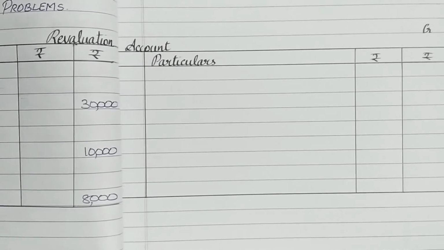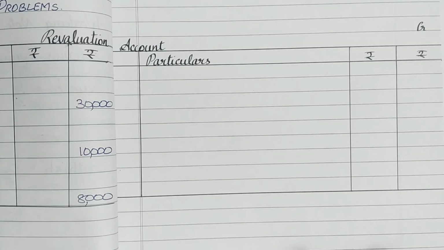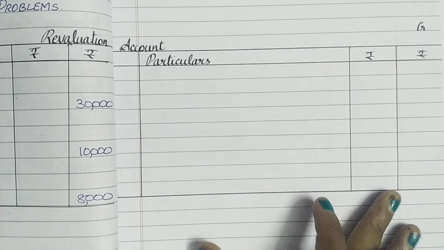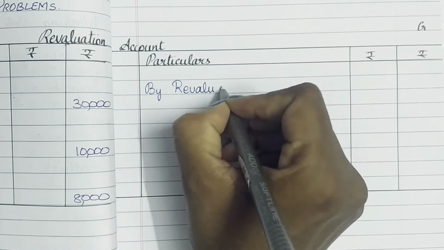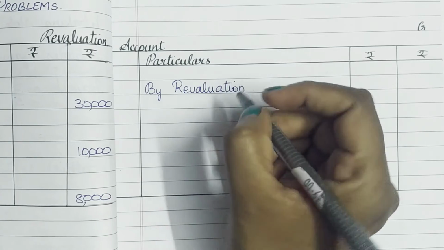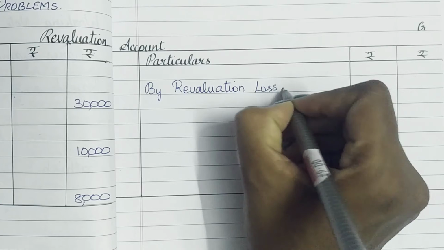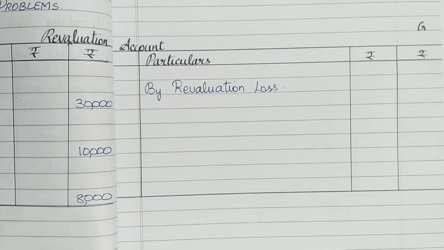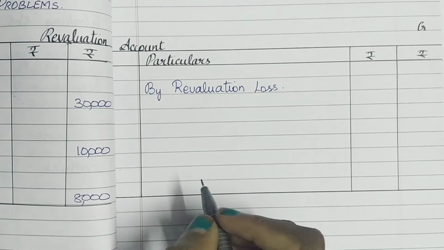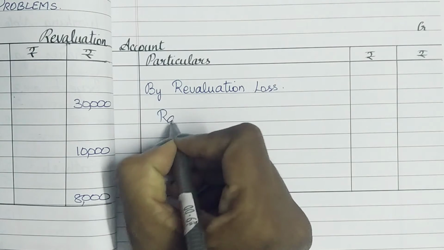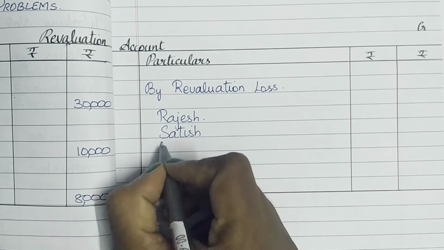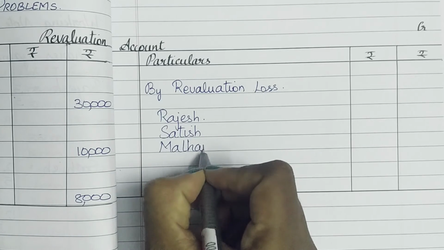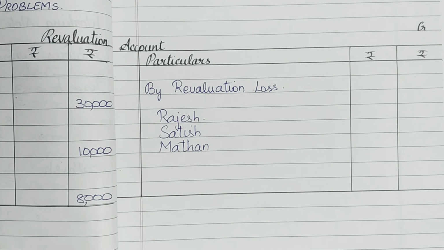Normally when we get the answer or the balance on the credit side, it is to be denoted as a loss, right? So that is going to be by revaluation loss, or loss on revaluation can be recorded. So this has to be divided among the partners, the old partners, including the person who is retiring also. So the old partners are going to be Rajesh, Satish and Madan. So it is going to be divided among them and transferred into the capital account.